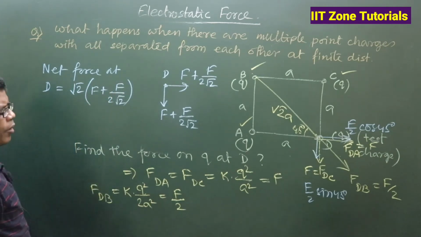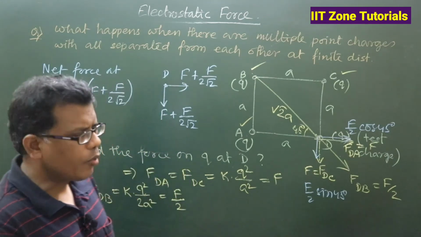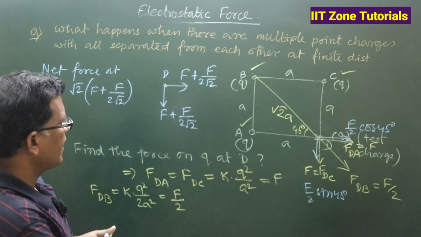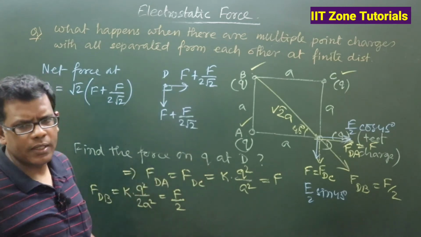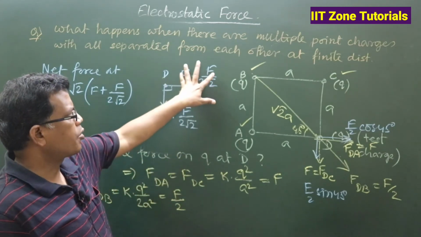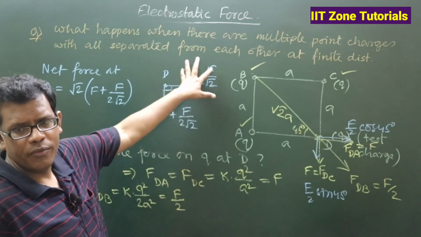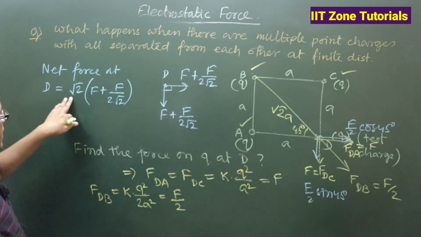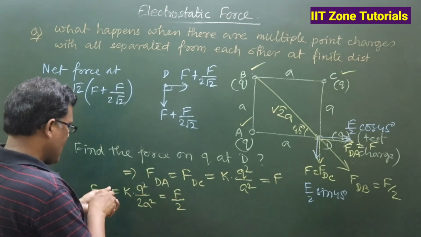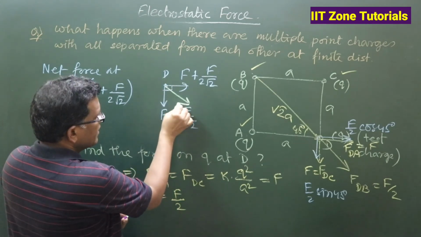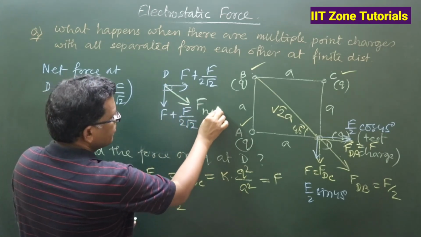Because you know that when two equal-magnitude forces appear at 90 degrees, using Pythagoras, the square of this plus the square of this ultimately gives root 2 times the individual. So that is why I am writing the net force as this, and that is definitely the F net at D.